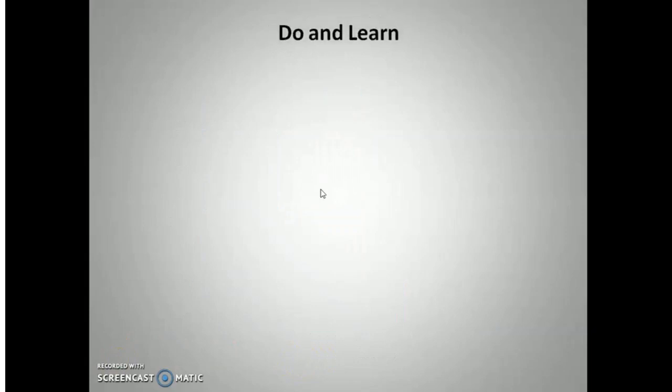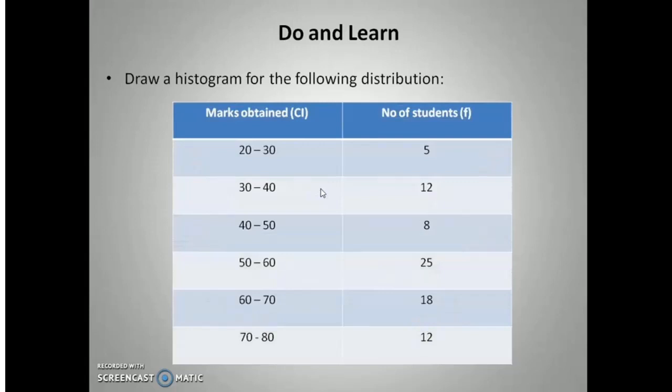So this is how you provide a meaning to the raw data. Now is your chance. Draw a histogram for the following distribution. Here on the left hand side you can see marks obtained from 20 to 30, 30 to 40, 40 to 50 and so on and so forth. On the right hand side you can see the number of students like 5, 12, 8, 25 and so on. So this table explains that students who received marks between 20 to 30 are 5 in number. These are actually frequencies and these are class intervals.